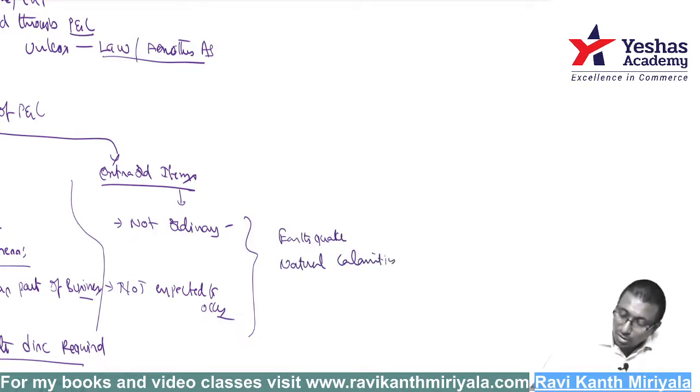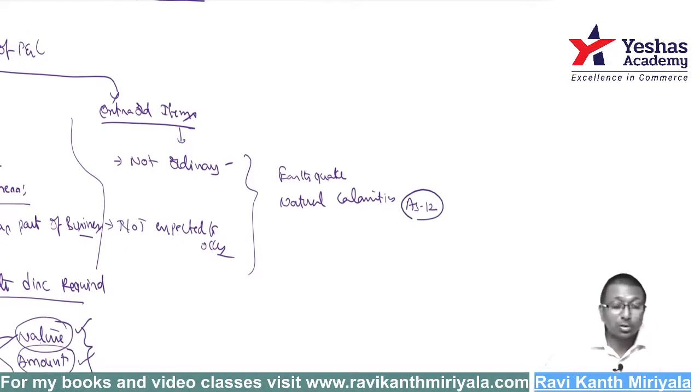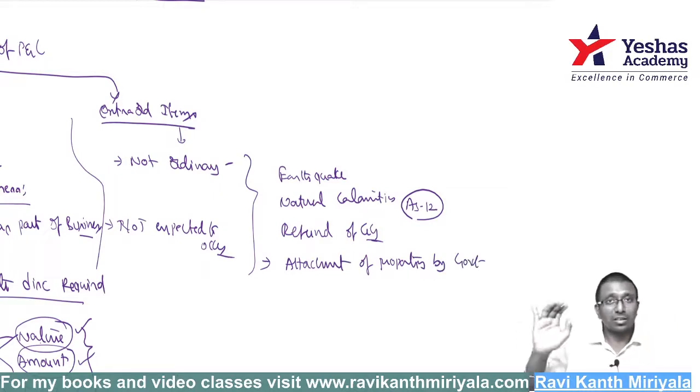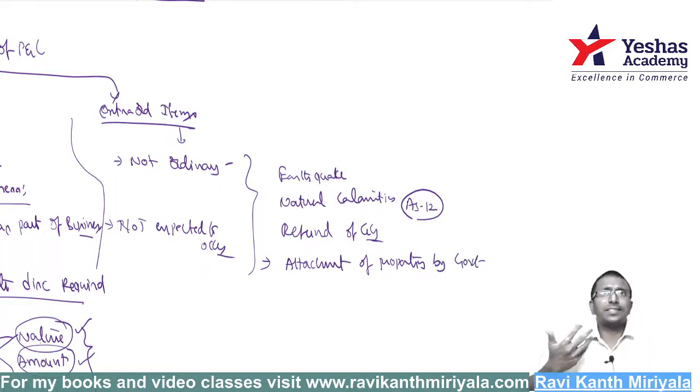As per accounting standard 12, there are some more points. Refund of government grant is an extraordinary item. Next, one more thing is attachment of property by government. What do you mean by attachment of property? They are seizing. The Enforcement Directorate is coming and seizing it.